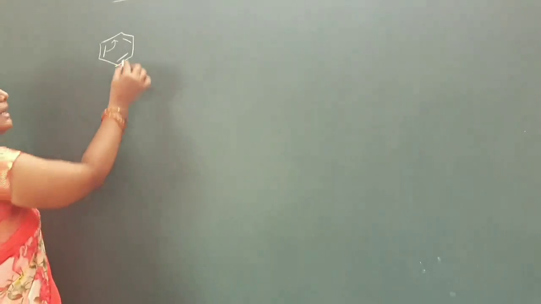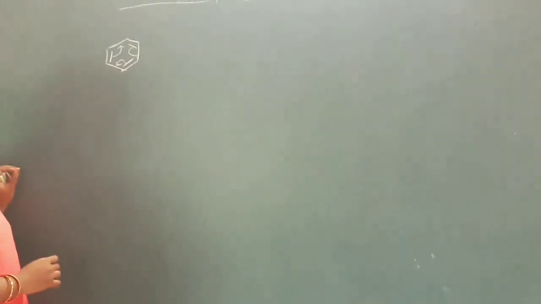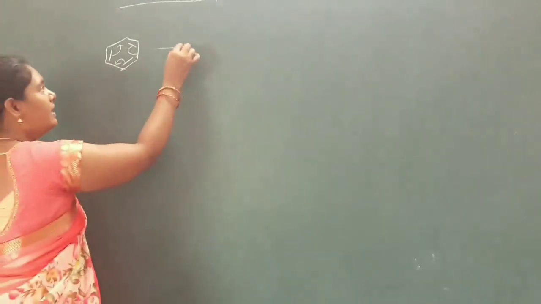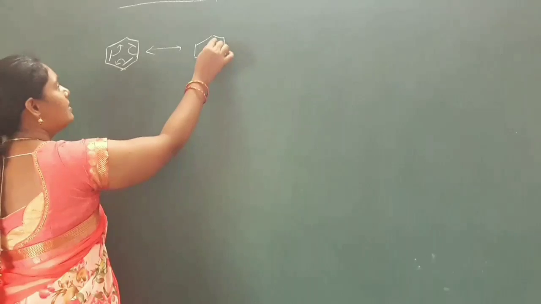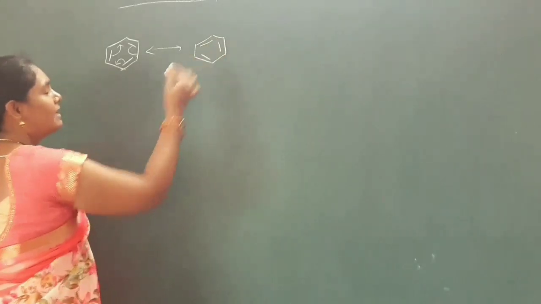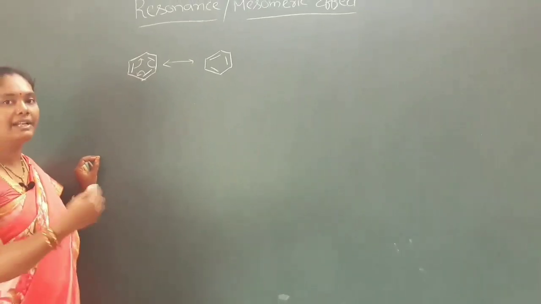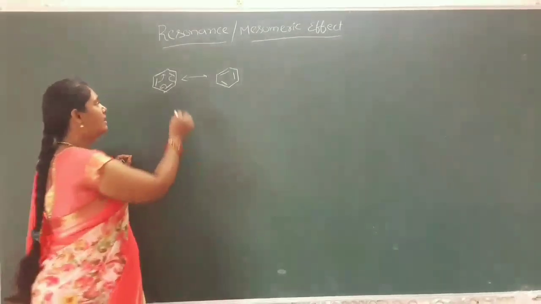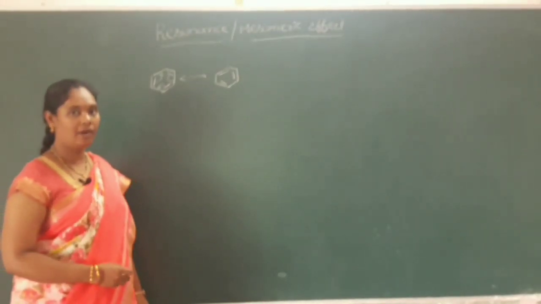be delocalized to here, these electrons delocalized to here, these electrons delocalized to here to give another resonance structure. So the other resonance structure has the double bonds like this. Because of the delocalization of the electrons, we get another resonance structure. These resonance structures are also known as canonical forms.